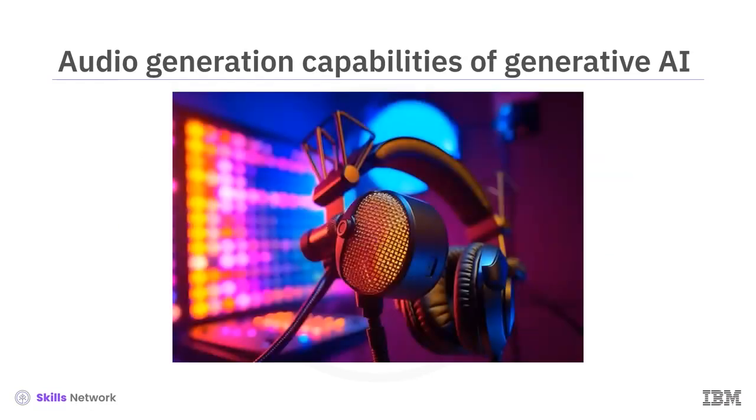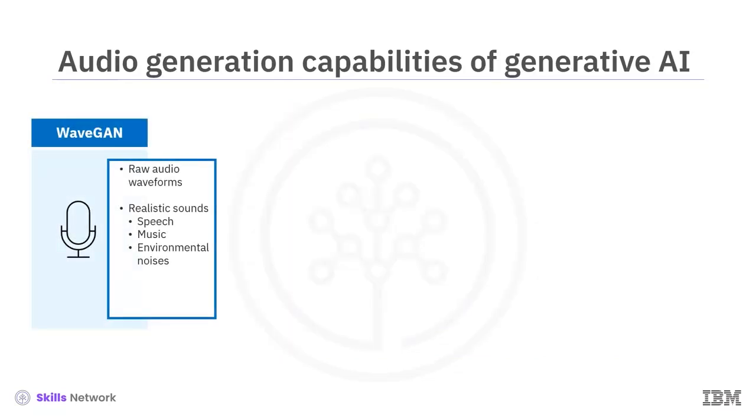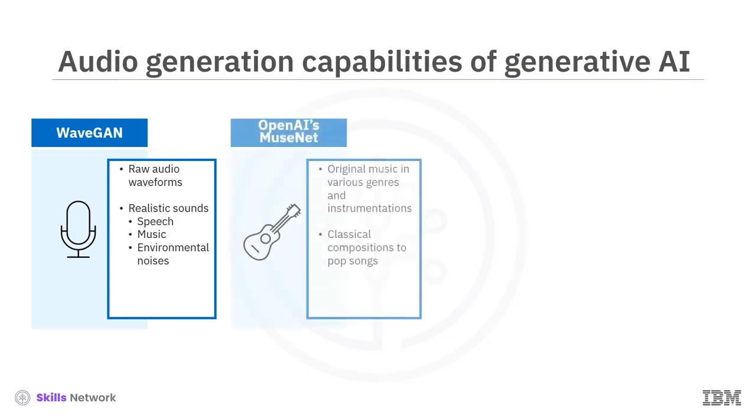Generative models can convert, modify, transform, and clean up voices, also reduce noise and enhance audio quality. These models also have the capability to mimic human voice to a fair amount of likeness. WaveGAN, for example, can create new and realistic raw audio waveforms including speech, music, and natural sounds. MuseNet from OpenAI can combine various instruments, styles, and genres to generate novel musical compositions.